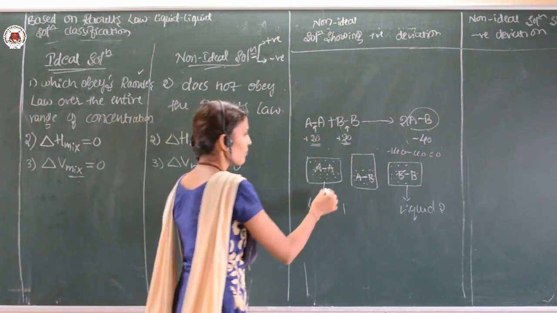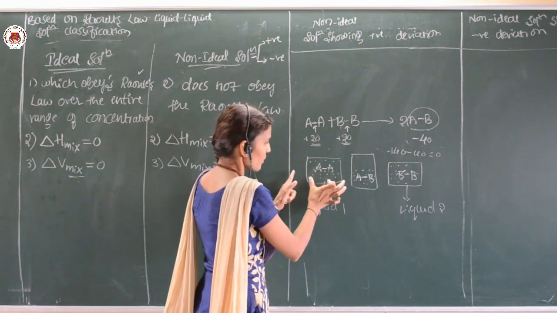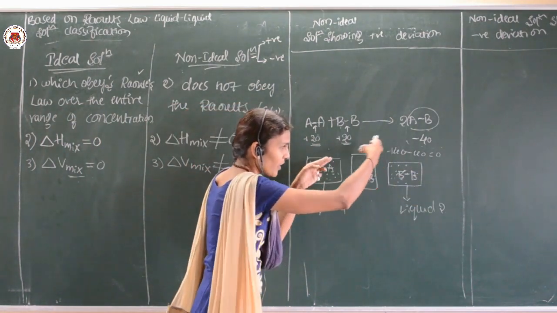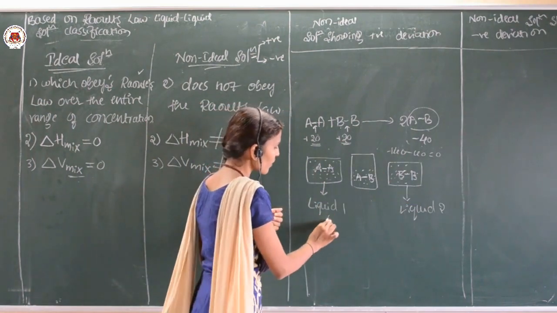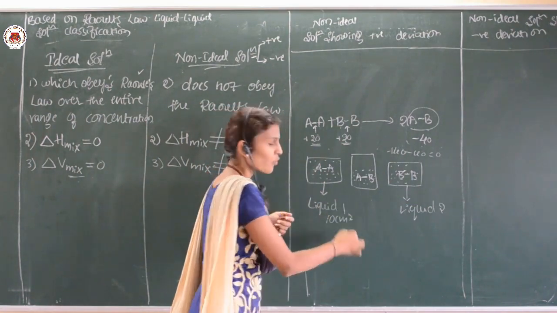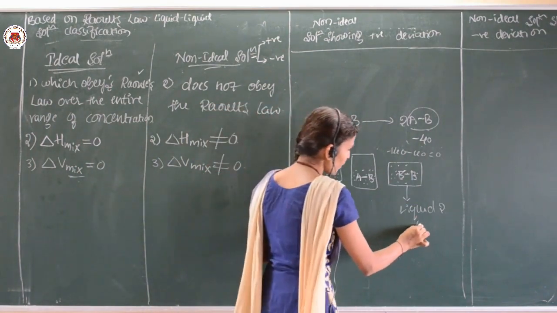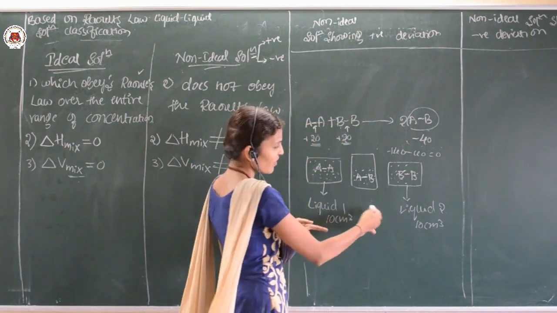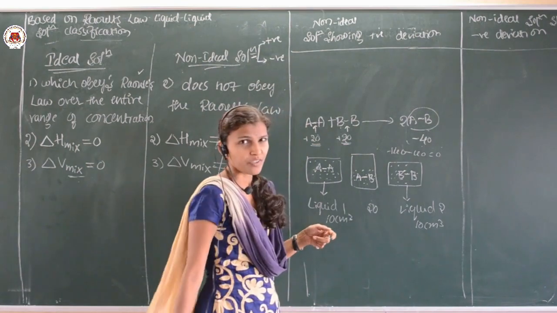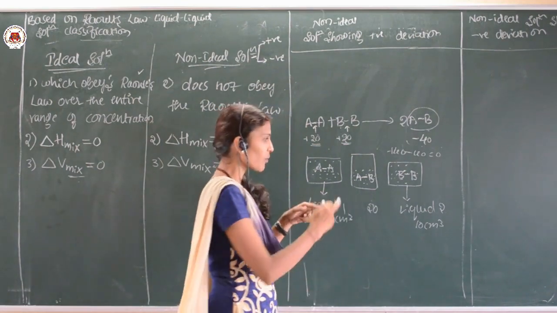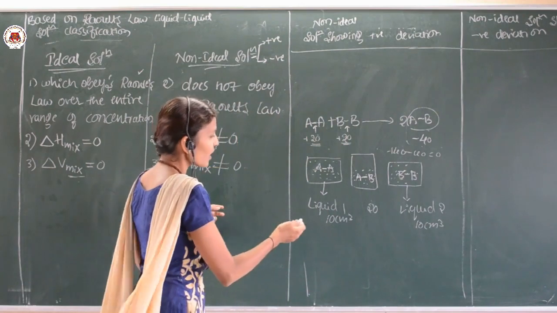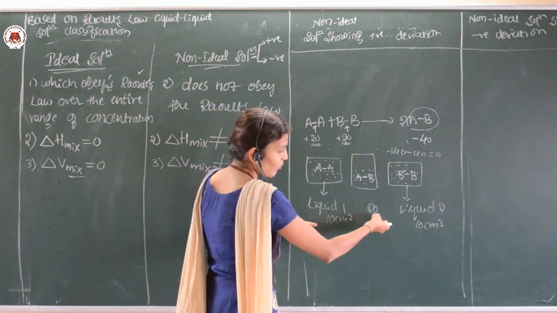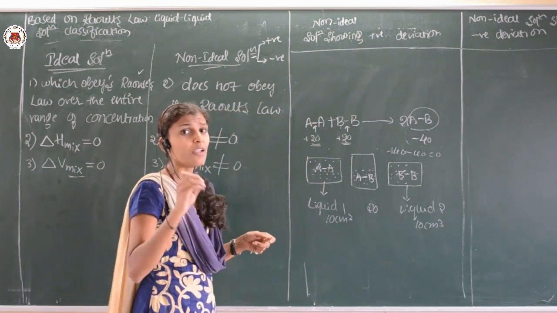Suppose this is liquid 1 and this is liquid 2, and I am taking 10 cm3 of A and 10 cm3 of B. Whenever I add these two, it must be 20 itself. It means we can say that there is no change in the volume after mixing. Both are 10 and 10, so 20 will be the total volume.